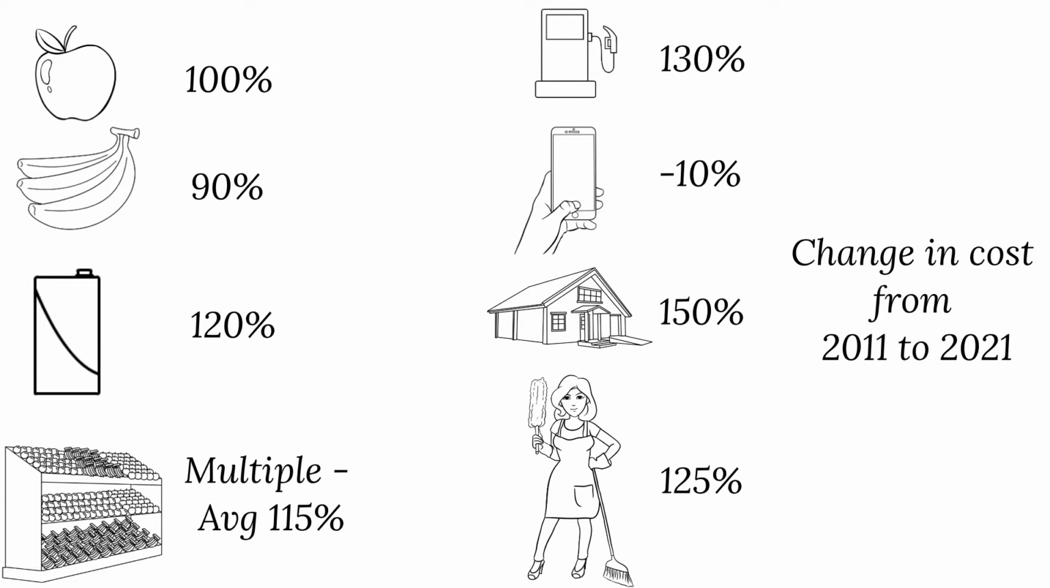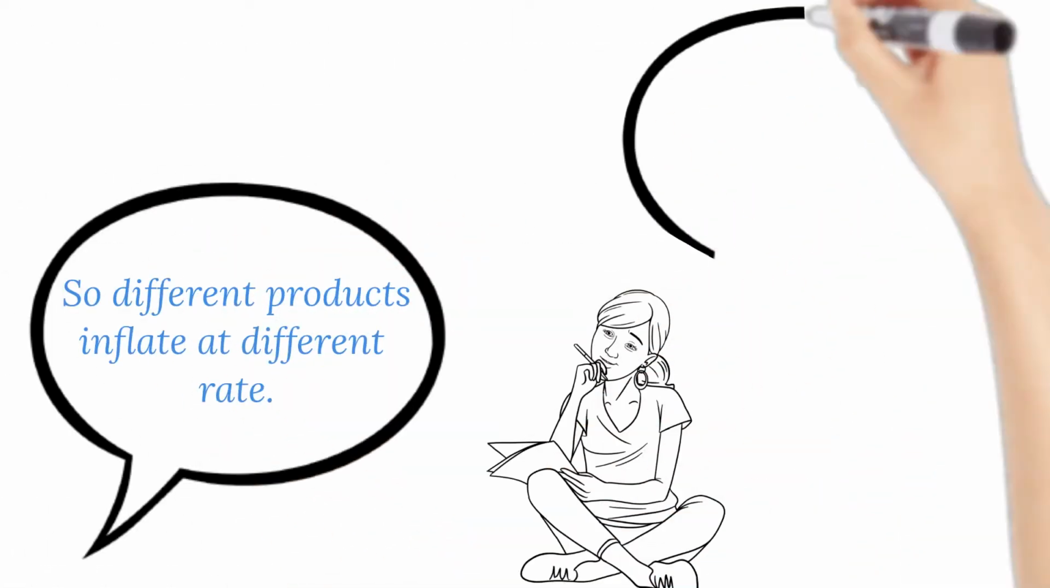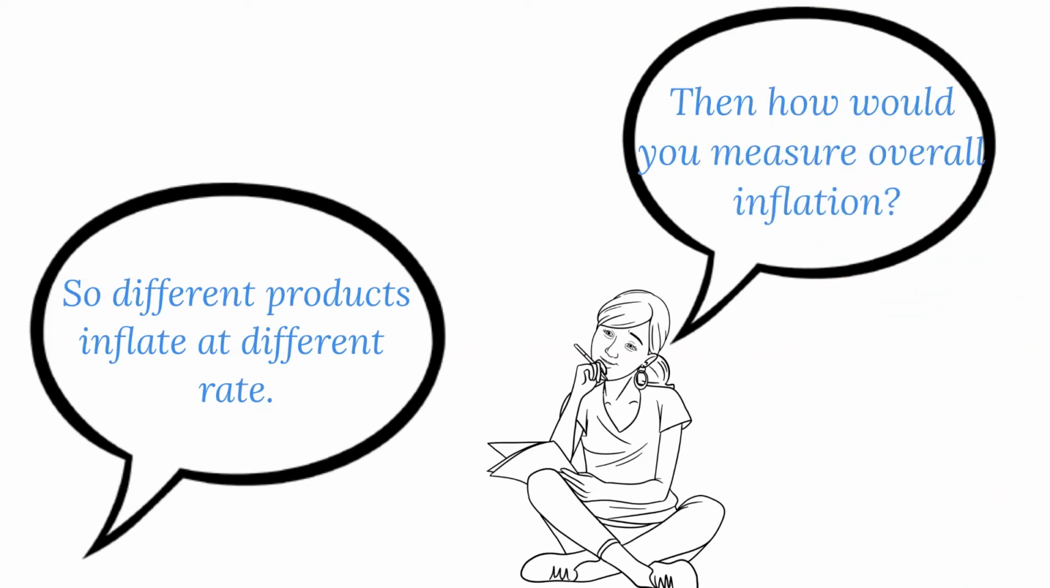If you actually look at the screen, you can notice that mobile bill has actually dropped by 10 percentage. This is known as deflation. There can be scenarios like this as well. So we now understand that different products inflate at different rates. Then how should you measure the overall inflation?